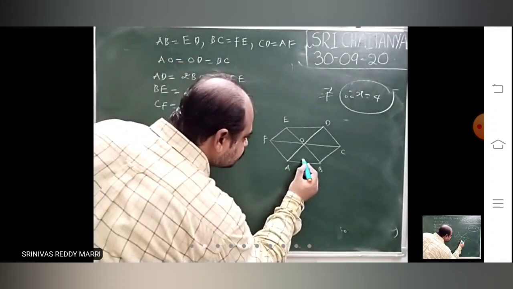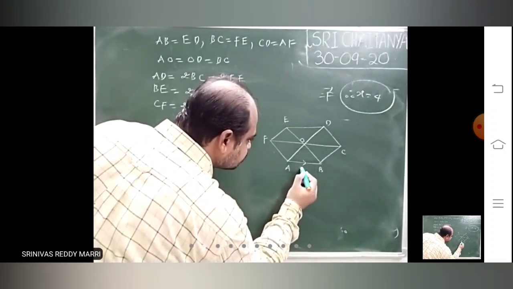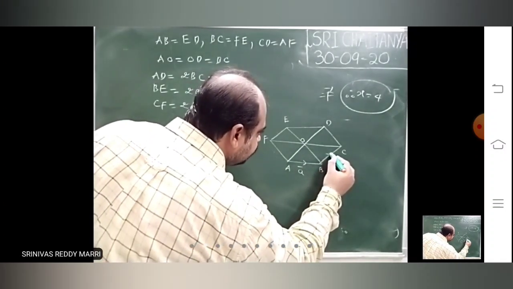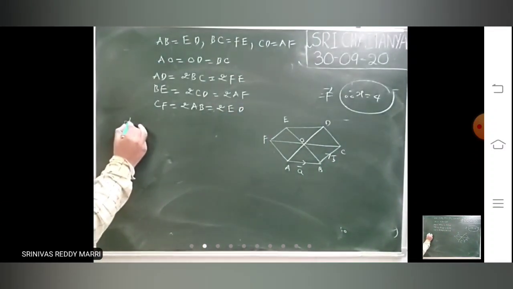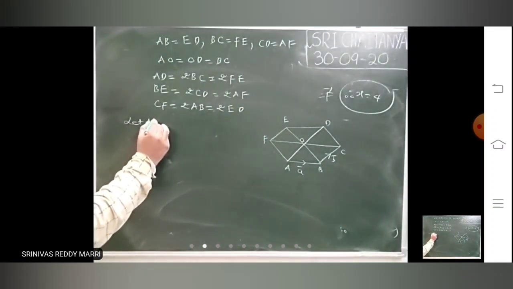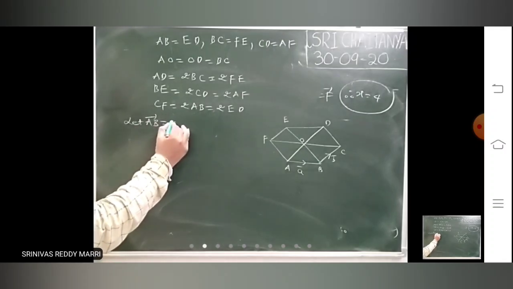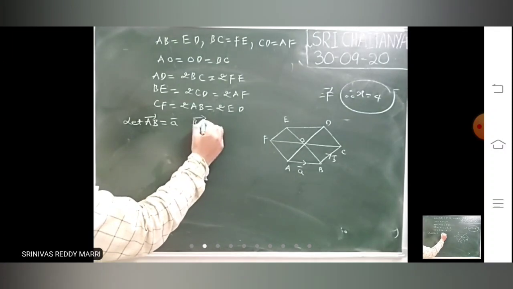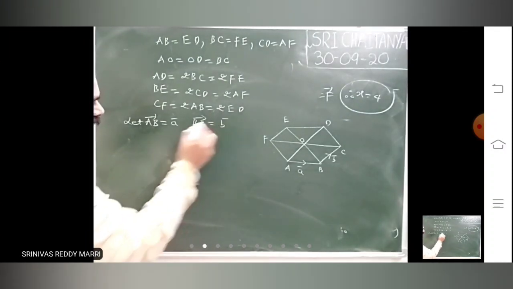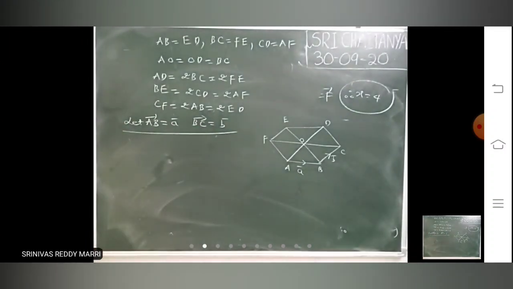Now, whenever you are solving, you take two vectors. This is A bar, this is B bar, and then solve. So let us set AB bar equal to A bar, BC bar equal to D bar. Take this and proceed. Now, whatever I am asking, you try to tell.